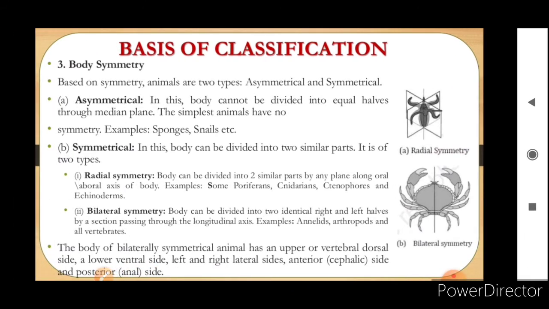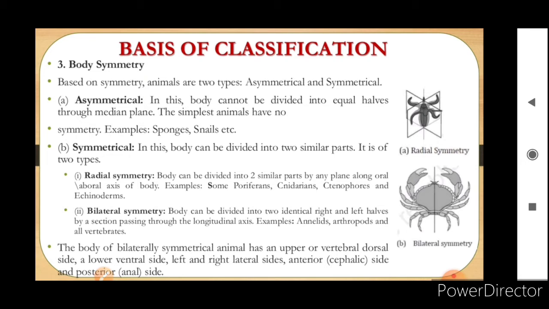Now the third is the body symmetry. So the animals can be asymmetrical and symmetrical. Asymmetrical animals are the animals in which the body cannot be divided into equal halves through the median plane. The simplest animals have no symmetry, like sponges and snails, etc.